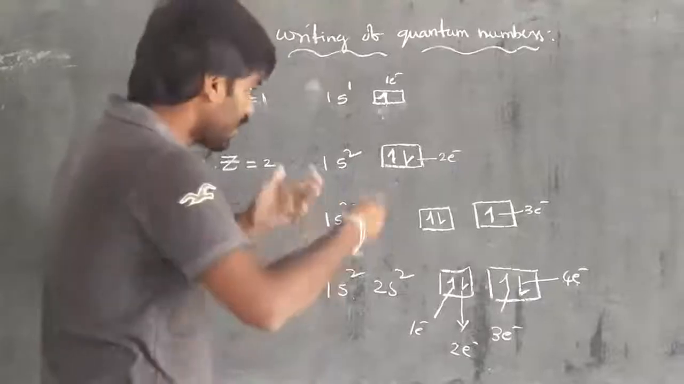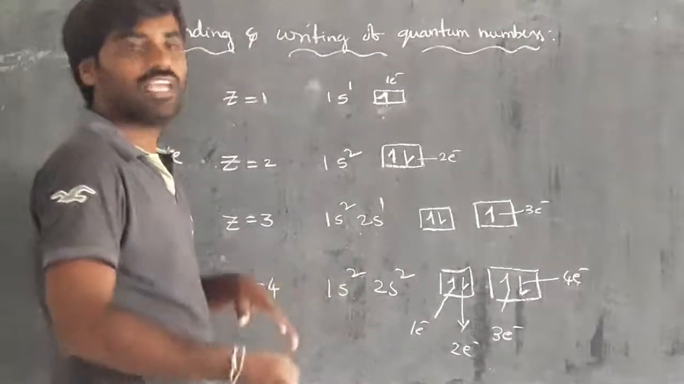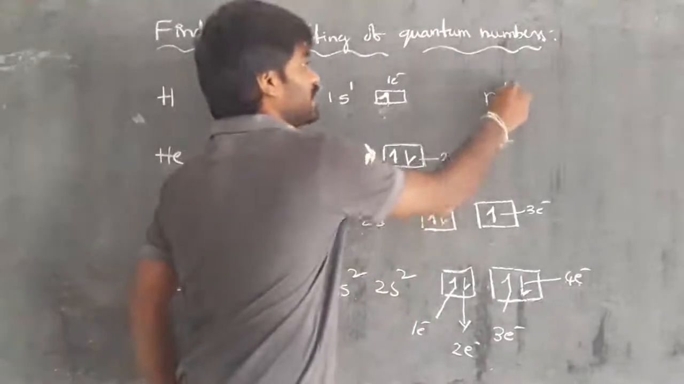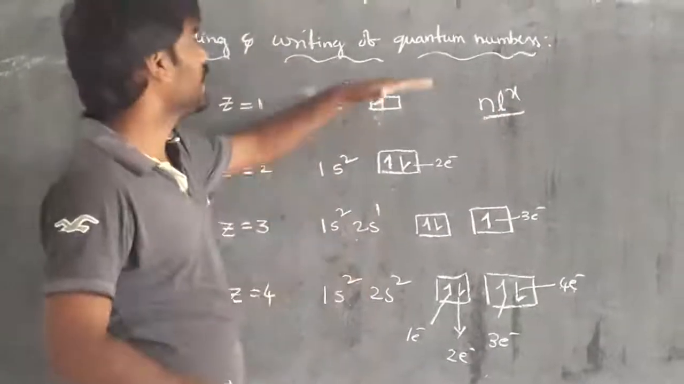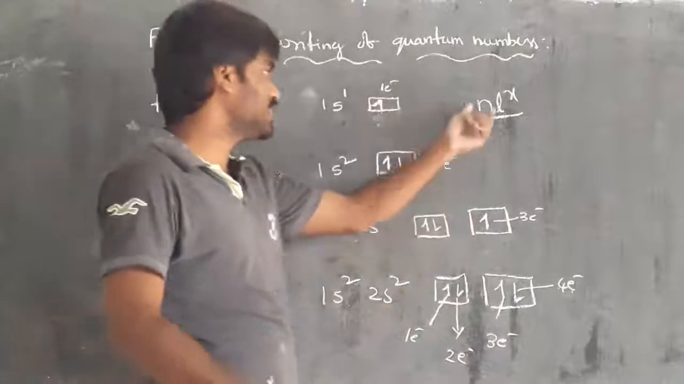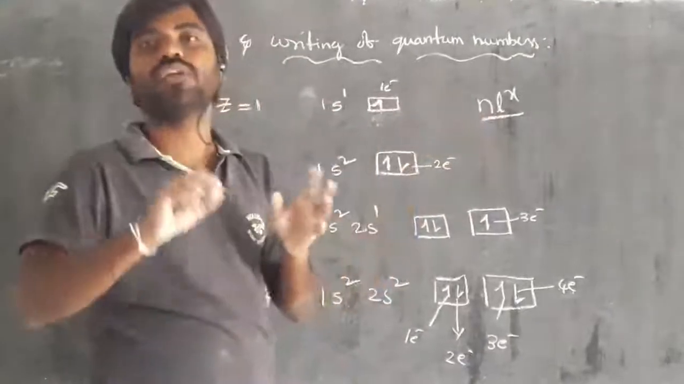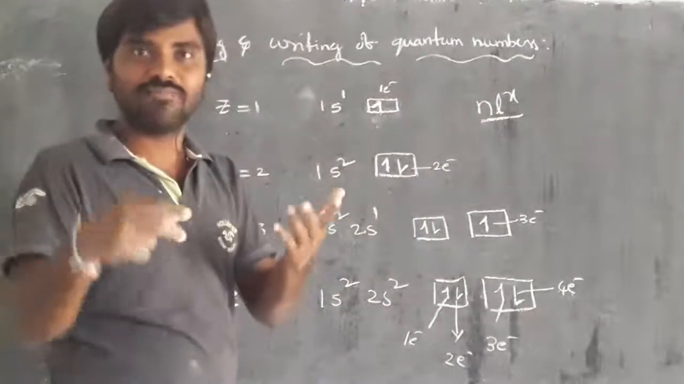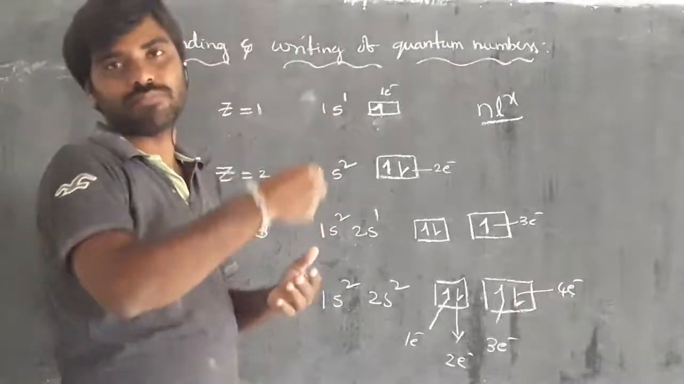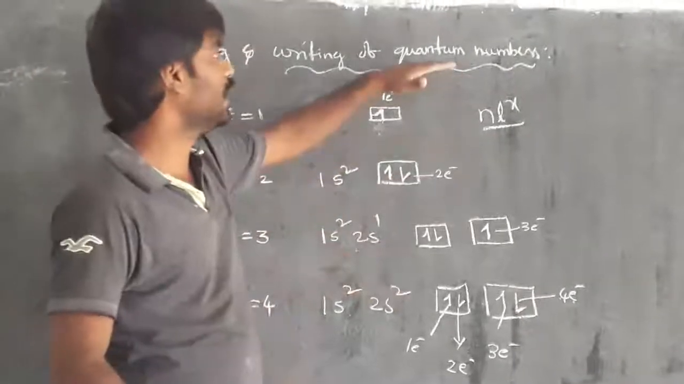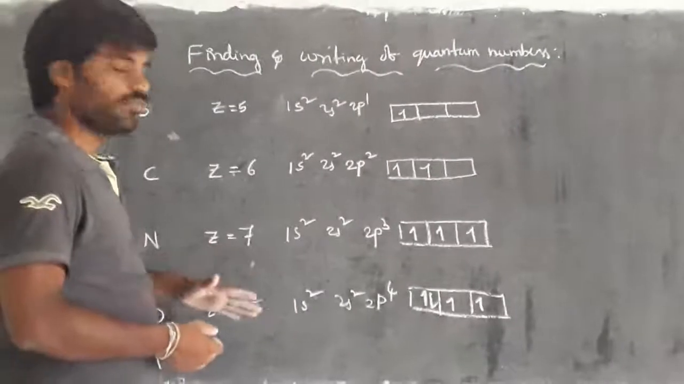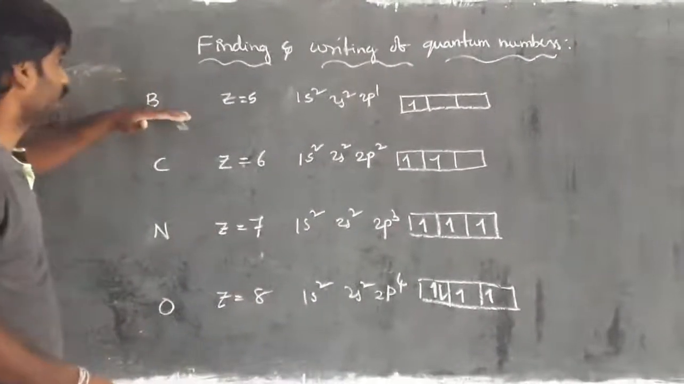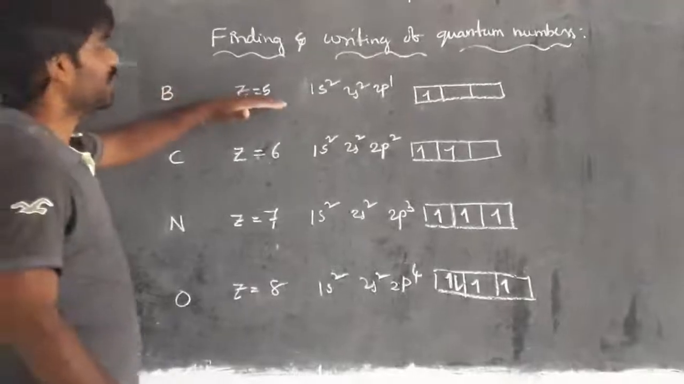So in writing quantum numbers, we took the help of NLX. This method is useful in writing quantum numbers. Actually, this is the best method to write the electronic configuration. In the same way, in reverse, we use it to write the quantum numbers. Right? Okay? First 4 done, then looking at the fifth one, boron, atomic number is 5.